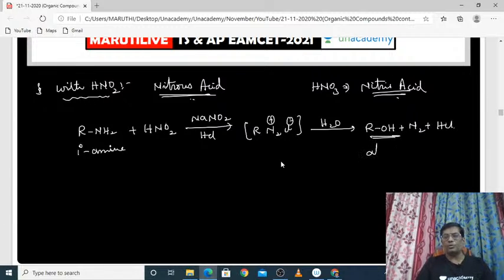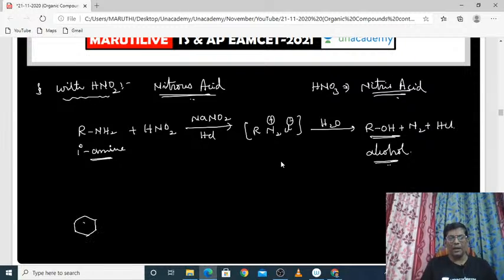So it will produce alcohol. It is also an interconversion. Primary amines are converting to alcohols. So one functional group is converting to another functional group, so we can say that it is an interconversion. All these types of interconversions you have to keep in your mind for the competitive examinations, right? Coming to the next one.